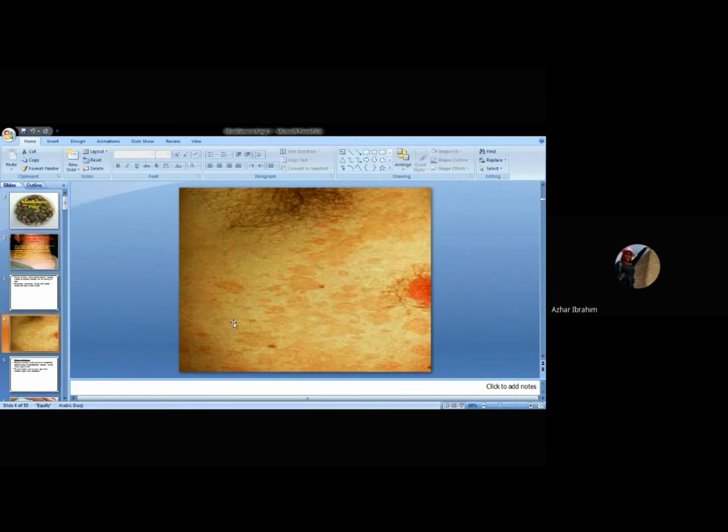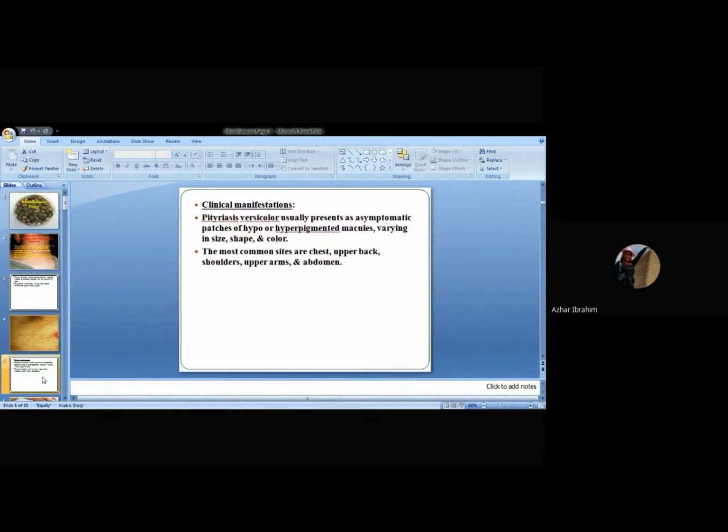Nobody here. Anyhow, these lesions represent pityriasis versicolor. Later on, you will know the clinical manifestations, what the appearance of these lesions is.